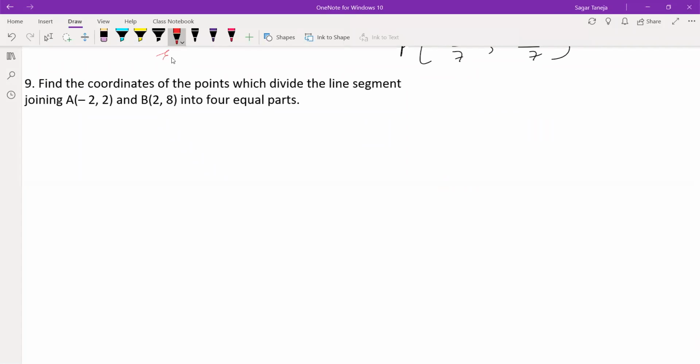Question number 9. The same exercise 7.2 is going on, and of this exercise, 2 questions are left.